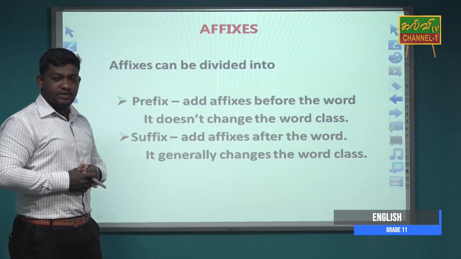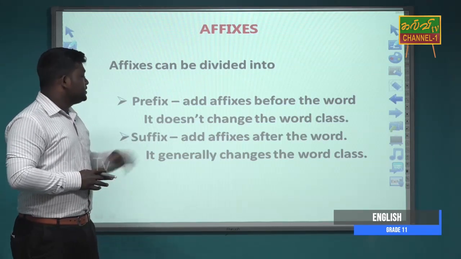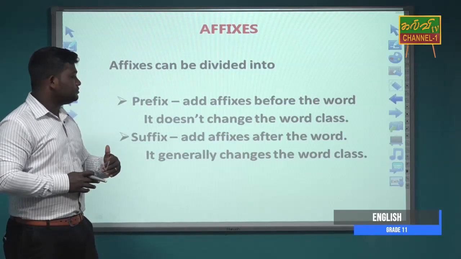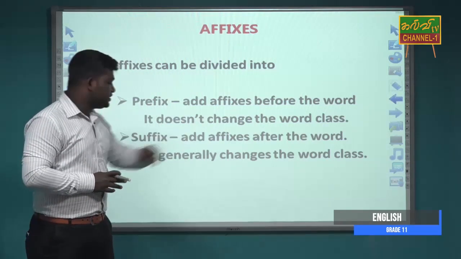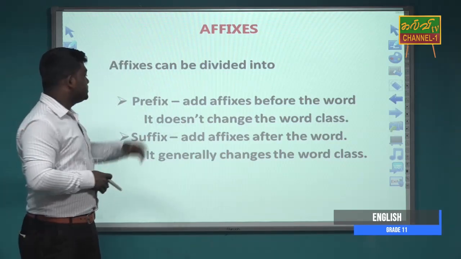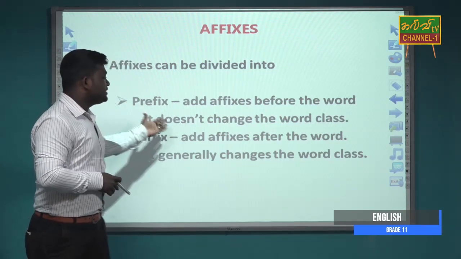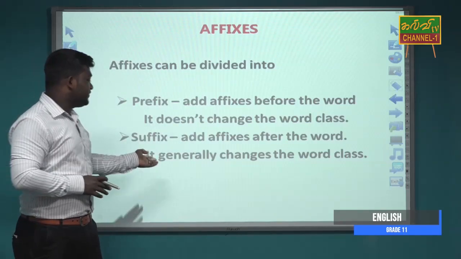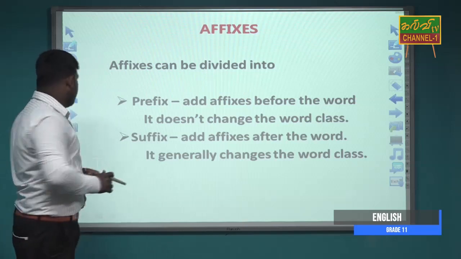It doesn't change the word class. And suffix, we add the affixes after the word, and it generally changes the word class. So the difference between these is that prefix doesn't change the word class and suffix generally changes the word class.